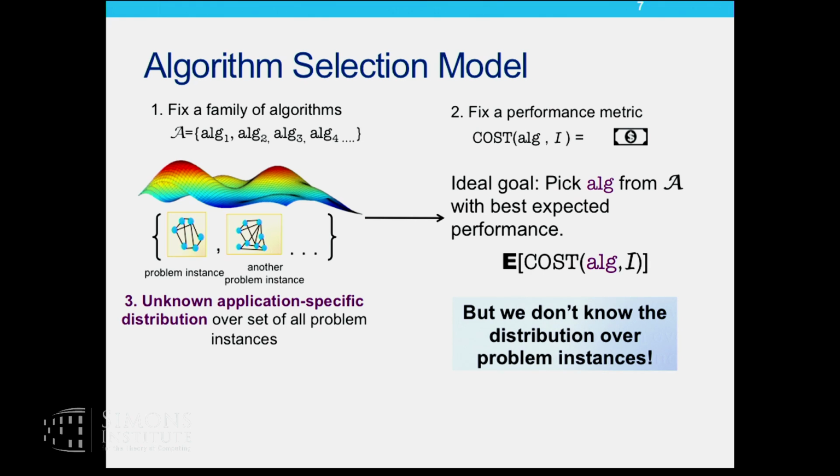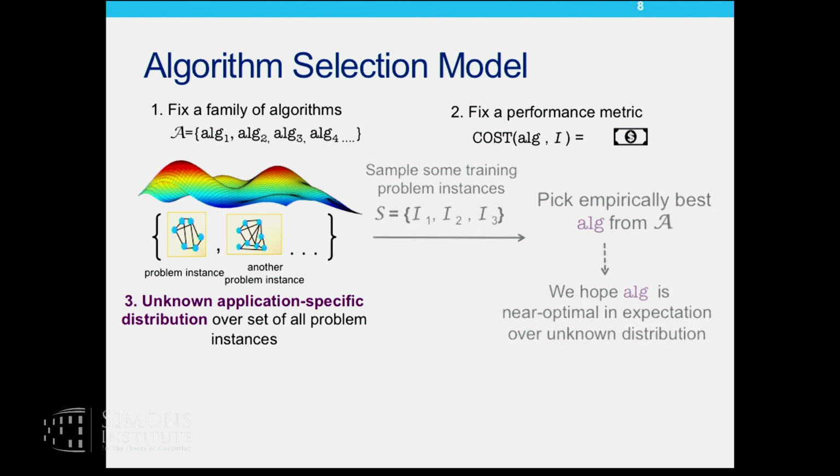Besides these two, there is this unknown distribution over problem instances, which exists in nature. It tells me which sort of problems are more typical to my application. The ideal goal here would be to pick an algorithm from this family which has the best performance in expectation over this unknown distribution. But of course, that's too ideal. So what you hope to do is draw some problem instances from this unknown distribution, evaluate each algorithm over these samples, and then pick the empirically best algorithm.